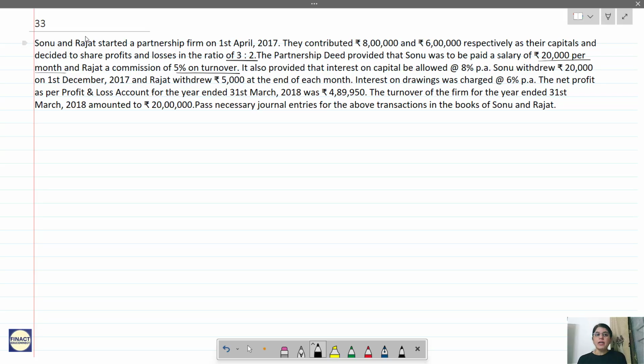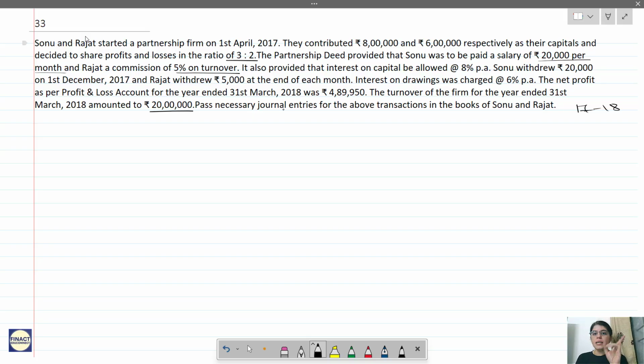The net profit as per profit and loss account for the year ended 31st March 2018. So always remember, your accounting year is 17 to 18, that is 1st April 17 to 31st March 18. It will always be from April to March. The turnover of the firm for the year ended is 20 lakhs. So why is turnover given? See, Rajat's commission is 5% on turnover. So we have to calculate Rajat's commission at 5% of turnover.